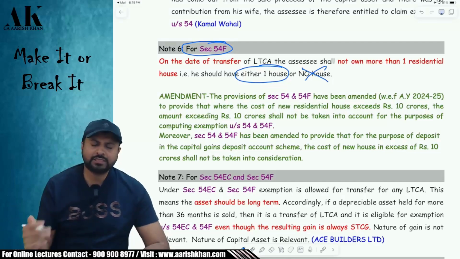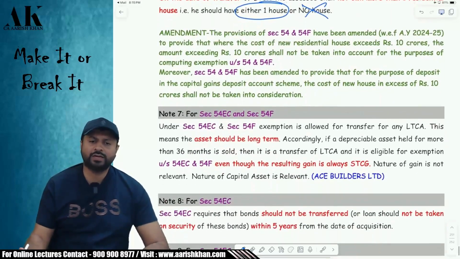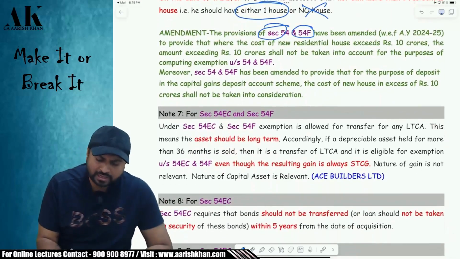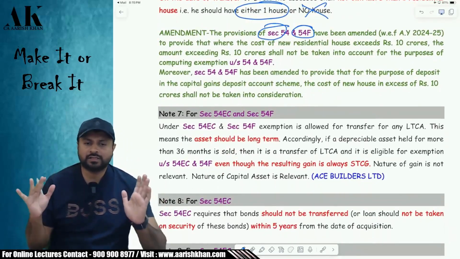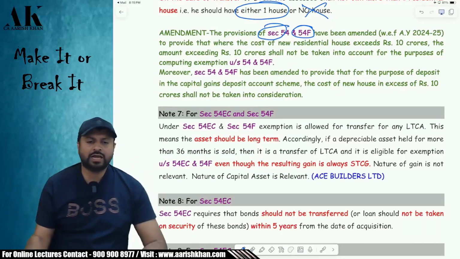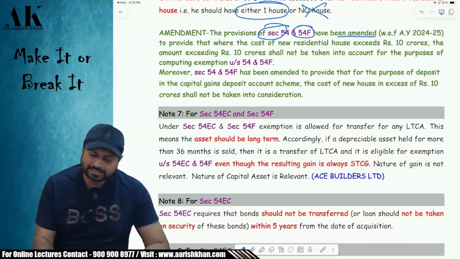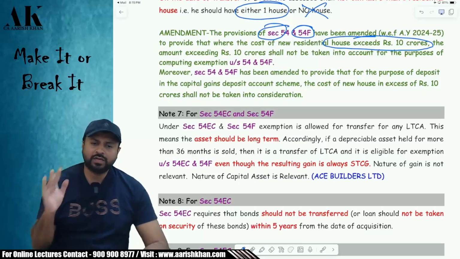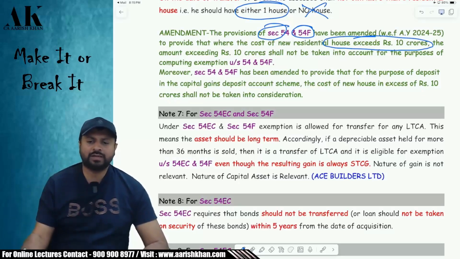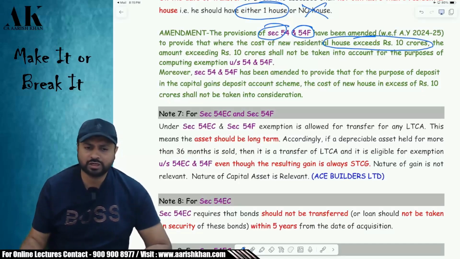Okay. Now there is an amendment made by Finance Act 2023 in section 54 and 54F. What do you purchase? In both the sections we purchase a residential house, correct? And in both the sections, the government has now said that the maximum amount of exemption is limited: the cost of the new house cannot be more than 10 crore. If it is more than 10 crore, the excess amount will not be considered for the purpose of calculation. Is it clear, all of you?